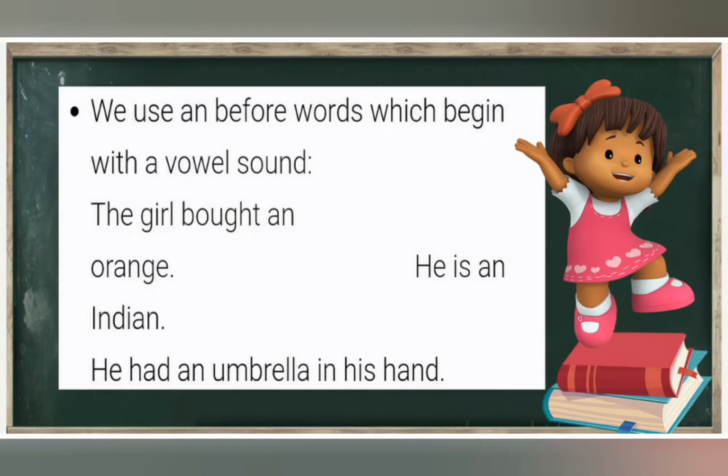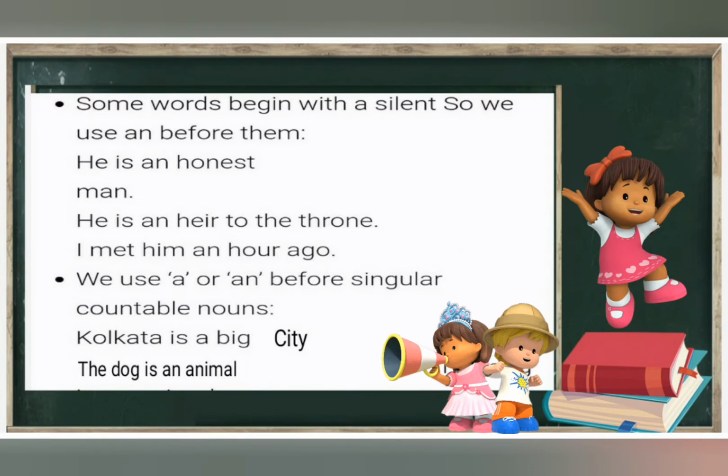We use an before words which begin with a vowel sound. The girl bought an orange. He is an Indian. He had an umbrella in his hand. Some words begin with a silent h, so we use an before them. He is an honest man. He is an heir to the throne. I met him an hour ago.